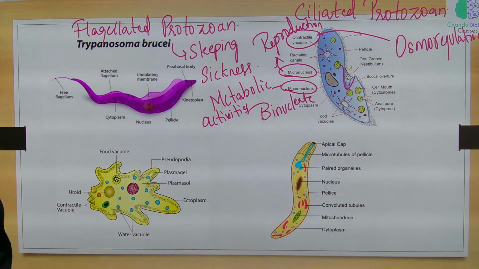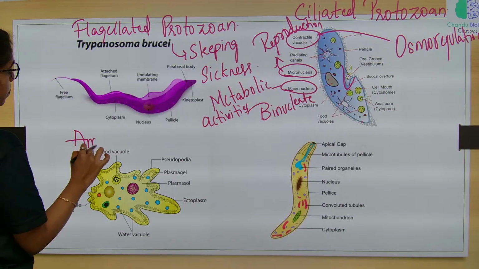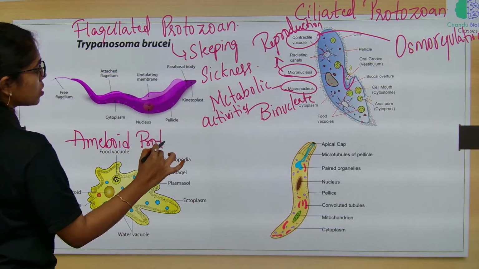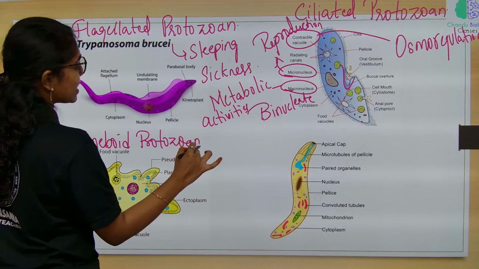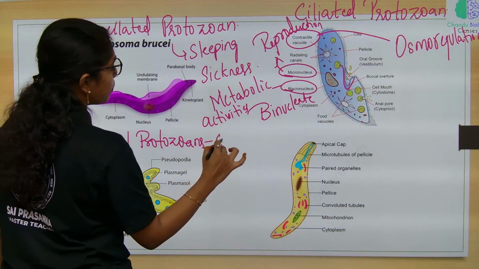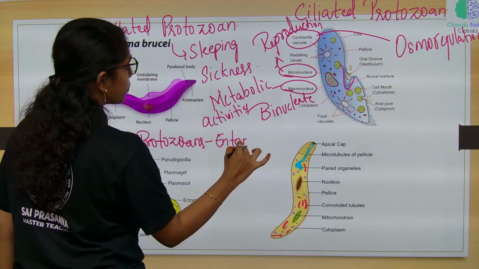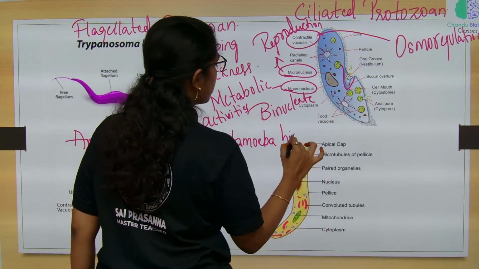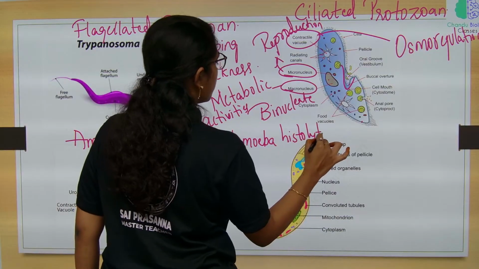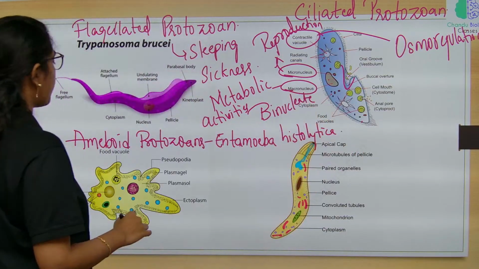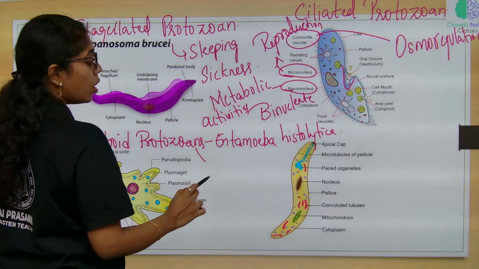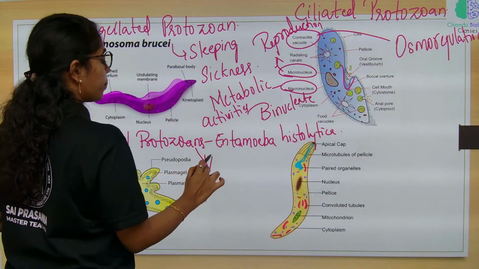And then amoeboid protozoans. Best examples include Entamoeba histolytica and one more example, that is amoeba.